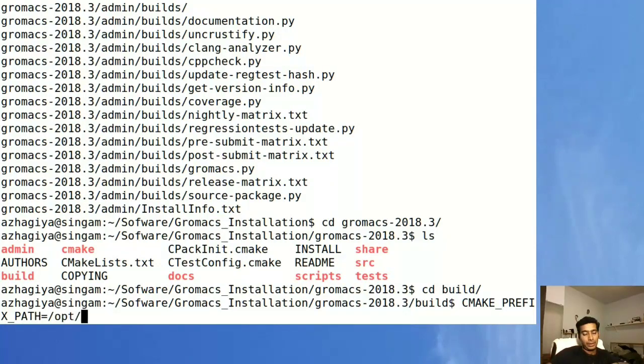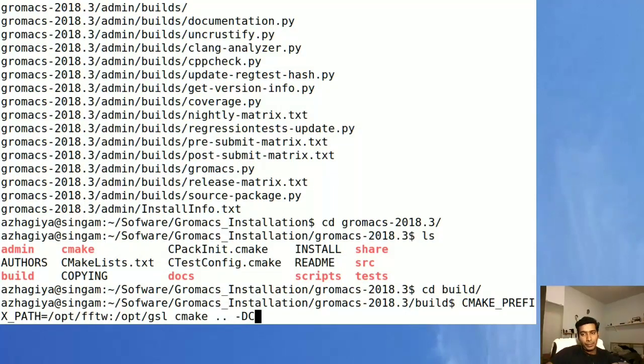I installed fftw inside opt and GSL inside opt, and we are going to use CMAKE to the previous directory where all the files we have.